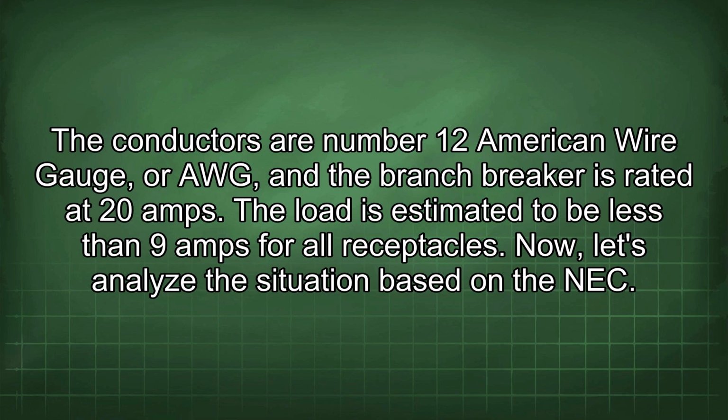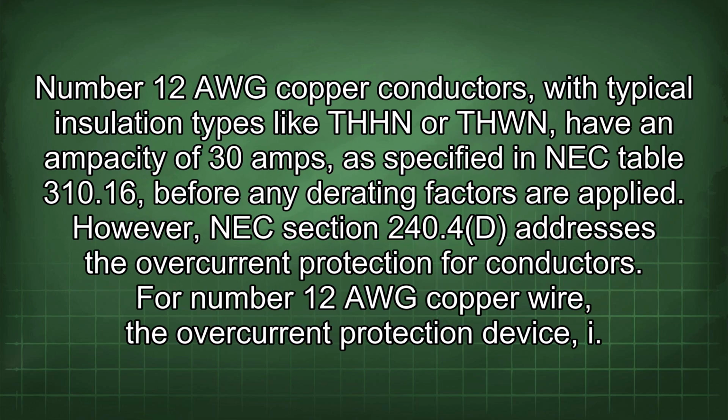Now, let's analyze the situation based on the NEC. Number 12 AWG copper conductors, with typical insulation types like THHN or THWN, have an ampacity of 30 amps, as specified in NEC Table 310.16, before any derating factors are applied.